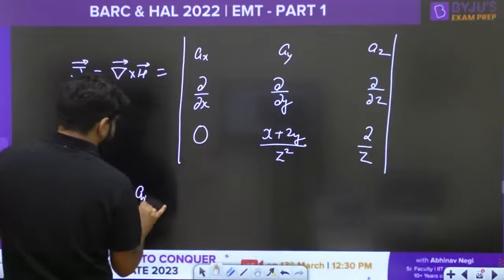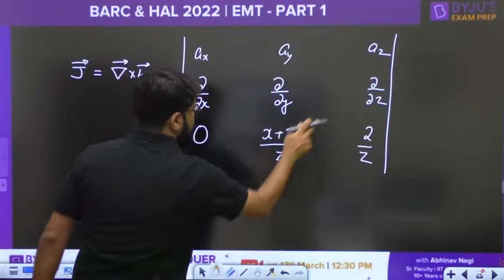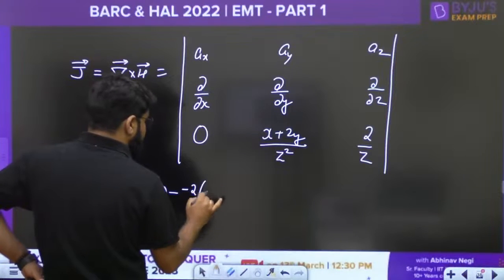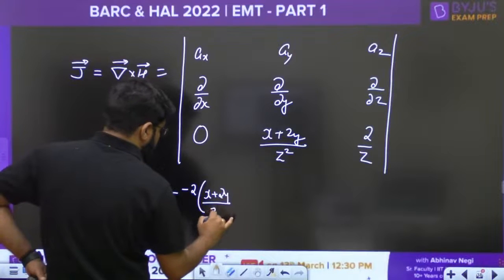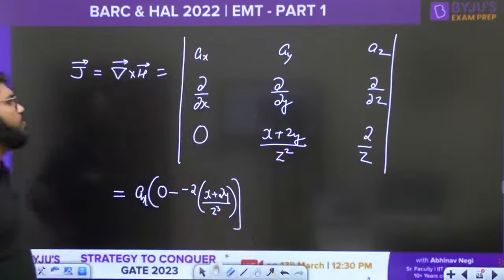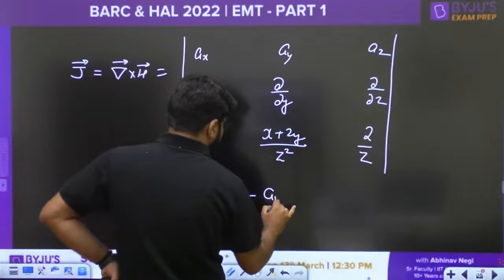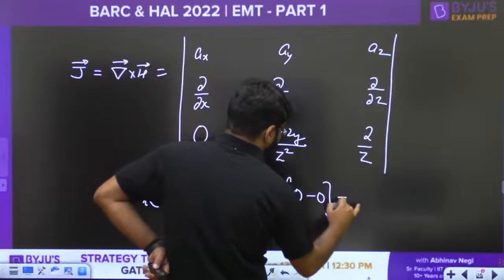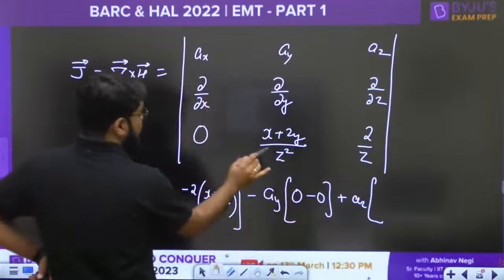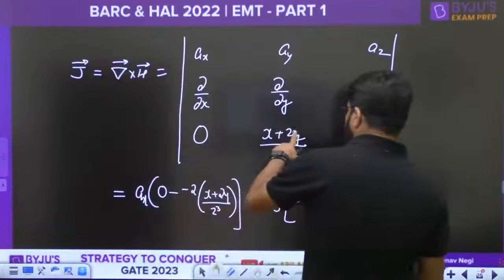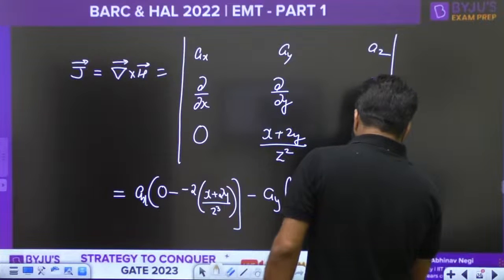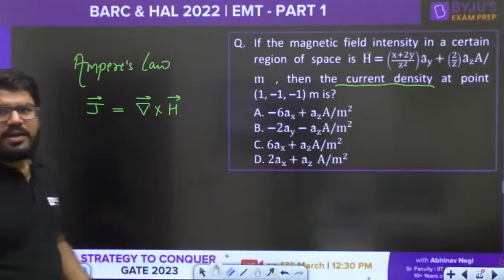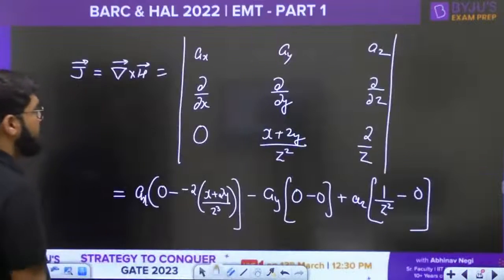So this is going to be AX, del by del Y of 2 by Z is 0, del by del Z of 1 upon Z square, the differentiation will become minus 2 by Z cube, minus 2 by Z cube, right? Minus the AY component, minus AY, del by del X of 2 by Z, and del by del Z of 0 is 0, plus the AZ component, and then you have del by del X here, differentiation of X is 1, Y will be 0, so 1 upon Z square minus 0. Now you need to calculate at 1, minus 1, minus 1, substitute the value, guys, right?